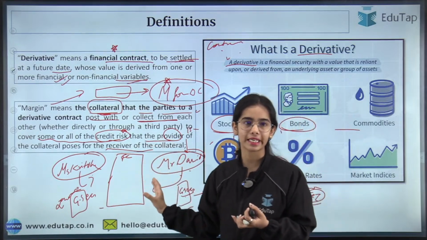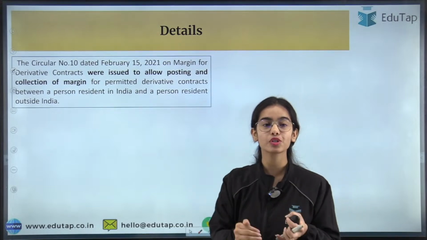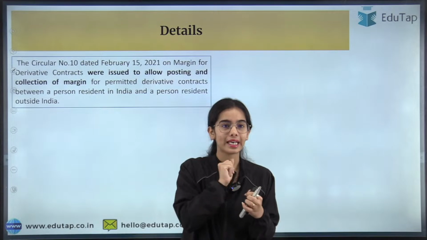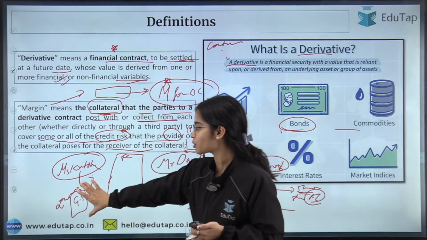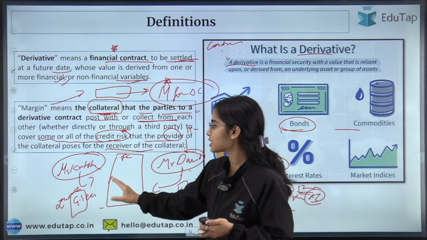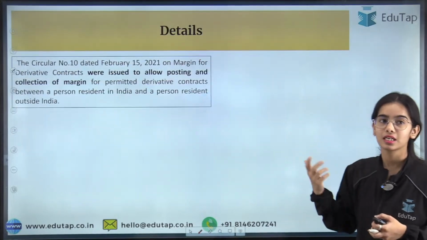So that is the basic idea, that both the parties of a derivative contract have to put some collateral out, have to provide the collateral and have to collect the collateral. So Miss Kritika is providing the collateral and is collecting this collateral. Similarly, Mr. David is providing the collateral and collecting the collateral also. So that is the basic idea.